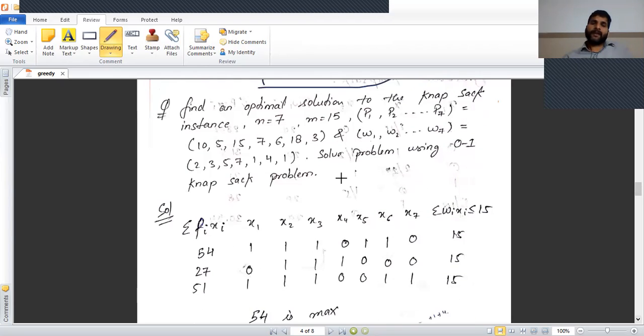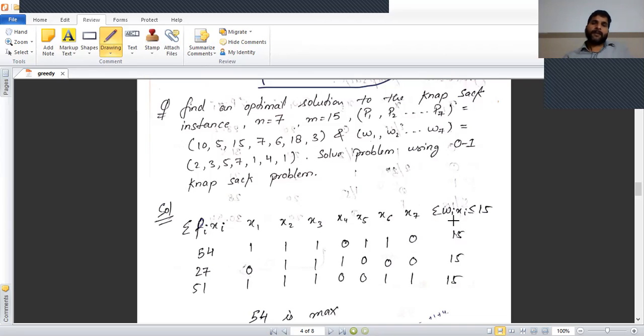So here we have the option to take a fraction value for item 1 to item 7. Suppose we write the fractions x1, x2, x3, x4, x5, x6, x7, subject to wi xi less than or equal to 15, and we calculate the profit pi xi. Suppose we choose the items according to 0/1: select the first item, x2 selected, x3 selected, x4 not selected, x5 selected, x6 selected, x7 not selected.